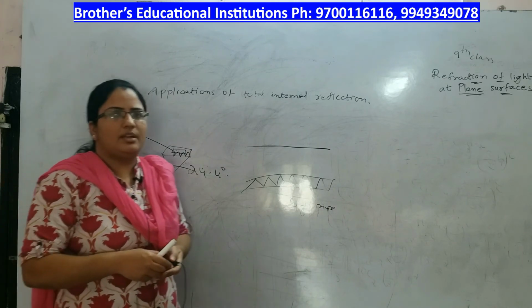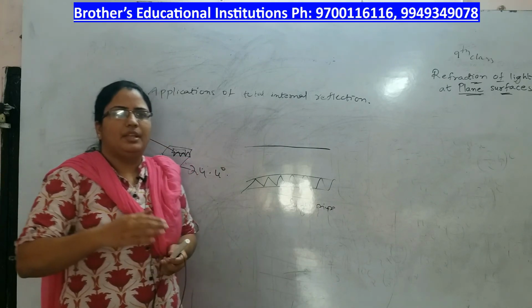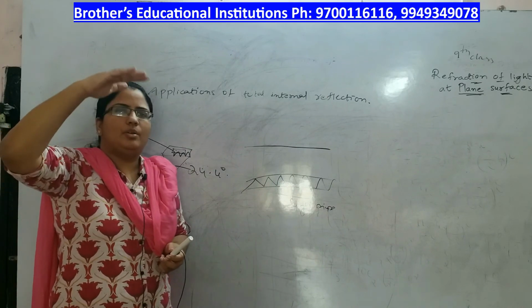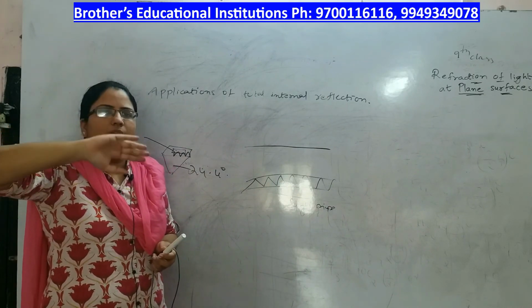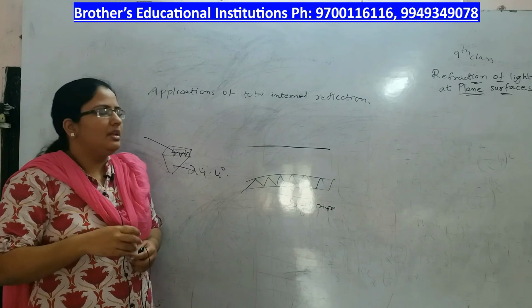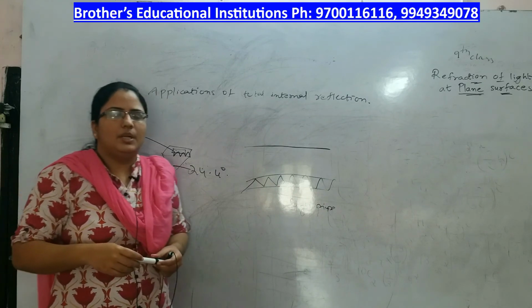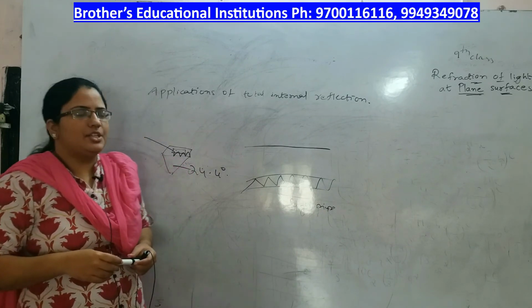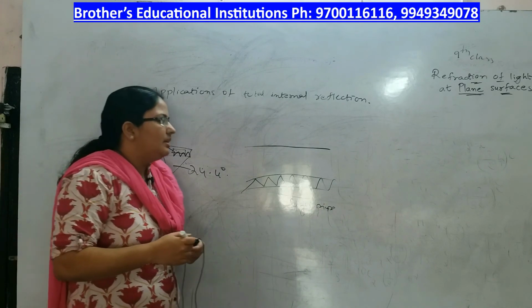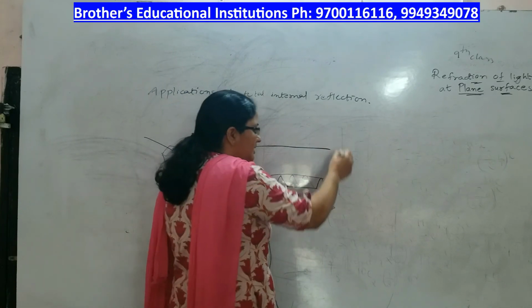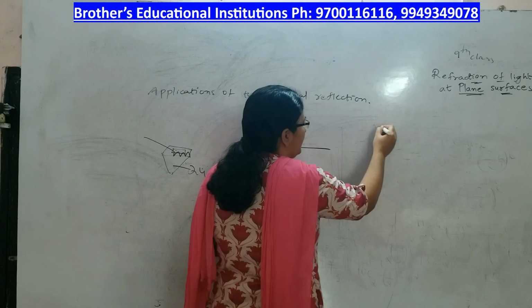Sometimes when you look at an aquarium, you can see that the fishes appear to be above the water surface, in a reverse manner. This is also due to total internal reflection. Now we shall discuss what vertical shift is.